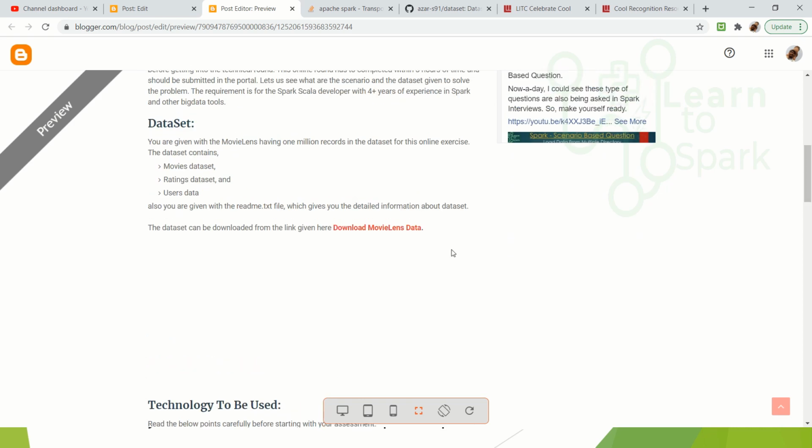So the question is, they have given a data set. You can download the data set from the link given here, and the data set is a folder which consists of three data sets: movies, ratings, users, and we will also have a readme text file which will give information about the data set that has been given for the test.